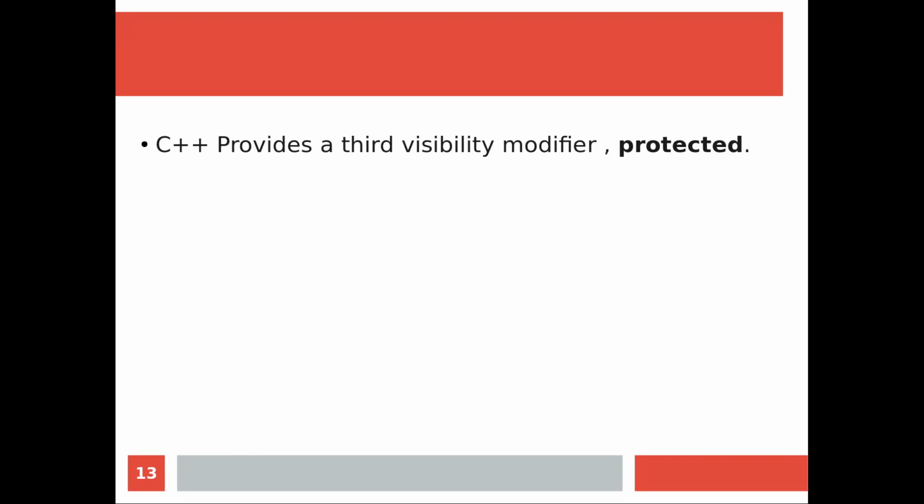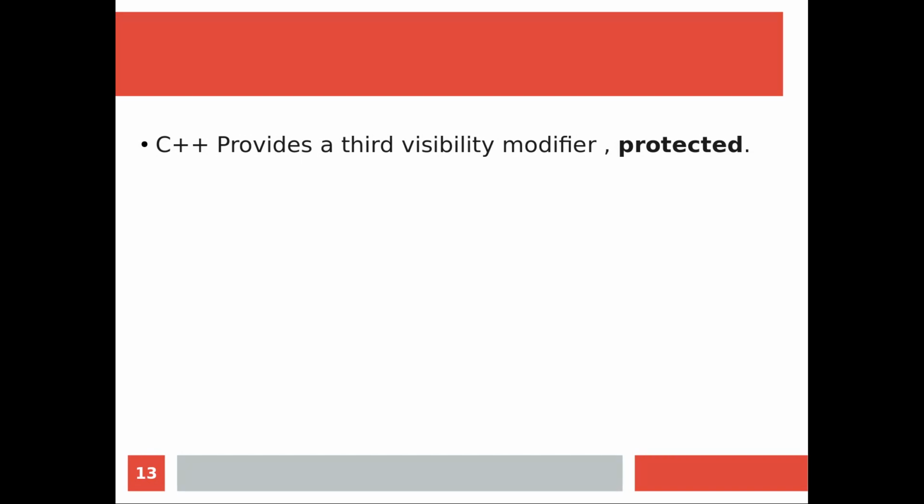That is public. But when you write a member as private inside the class, the lifetime of that variable is only inside the class. You cannot access it outside the class definition. That is called private.